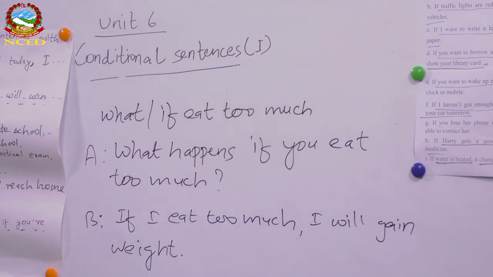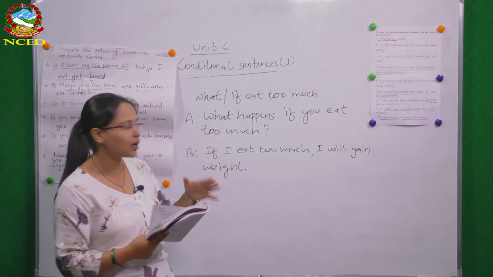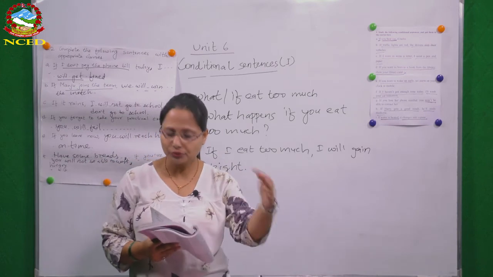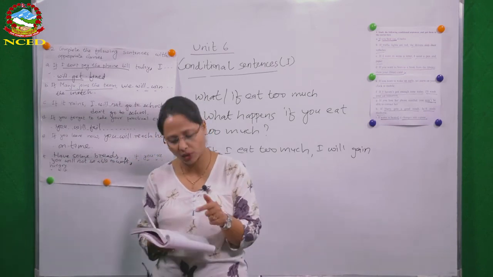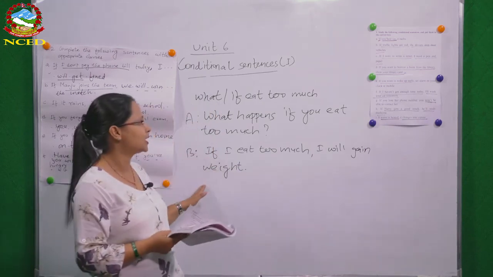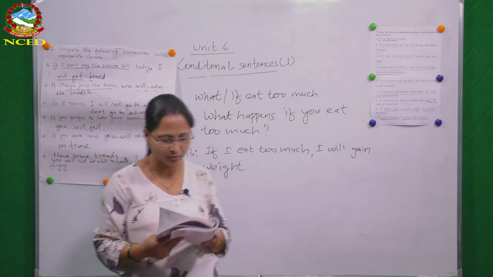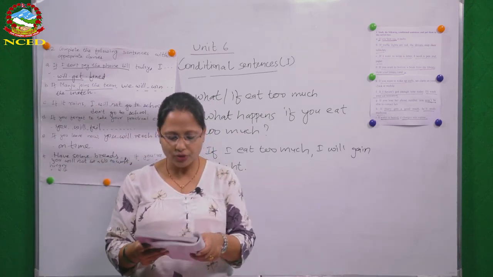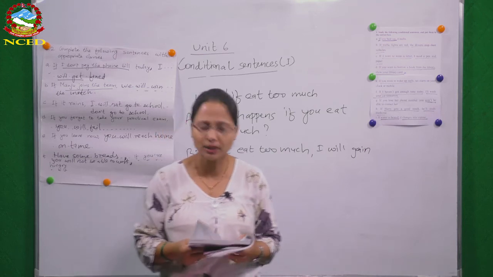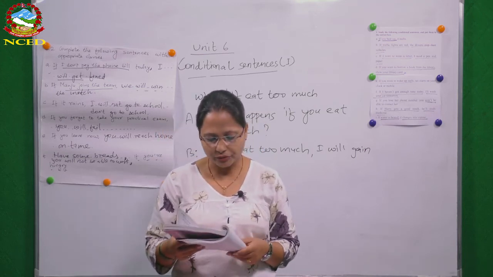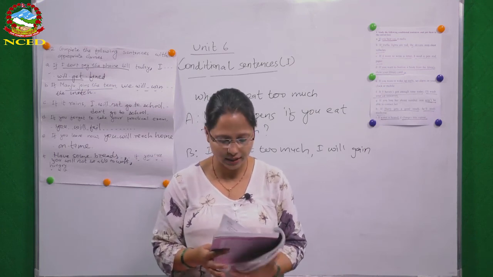So this is the way you have to practice this speaking exercise. Do it in pair. One of you make a question using the given clue and the other one make answer like this. And they have to be the conditional type 1 sentences. That is what you have to remember. Please complete the rest with your friends and please take help of your teacher as well. There is one follow-up activity as well and your teacher will help you to do this.